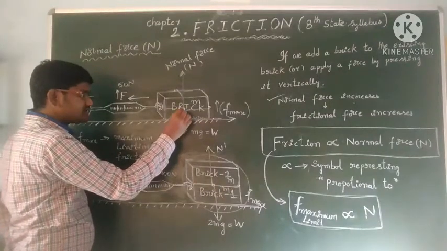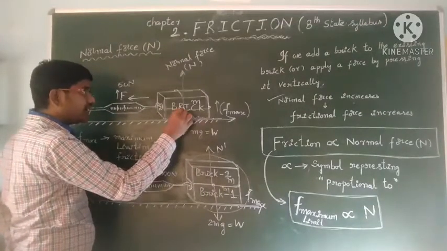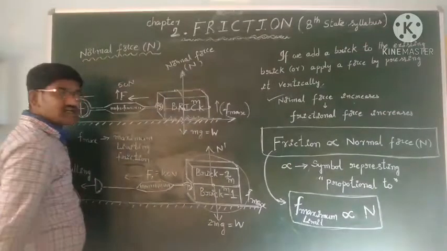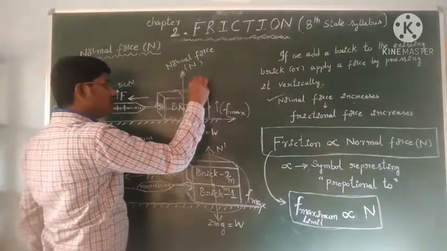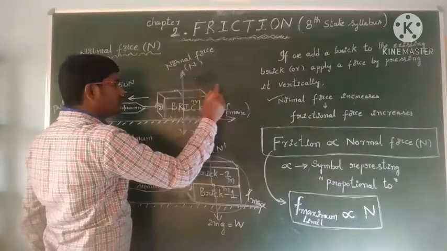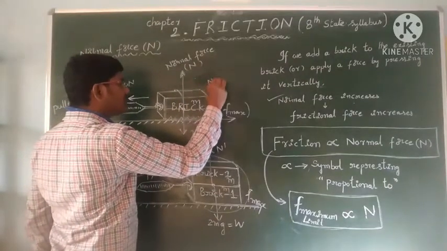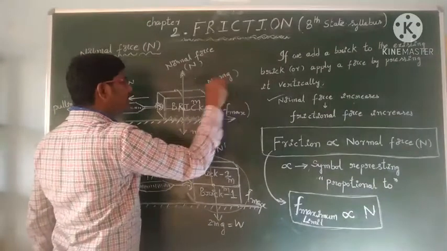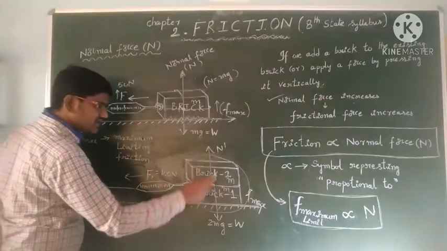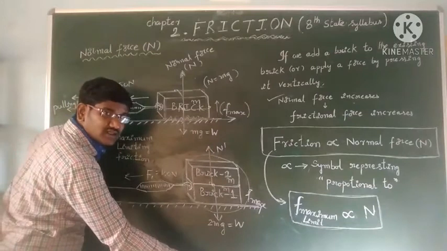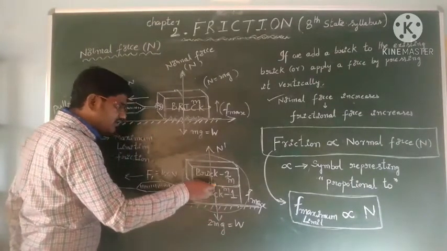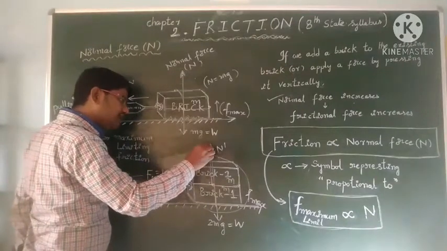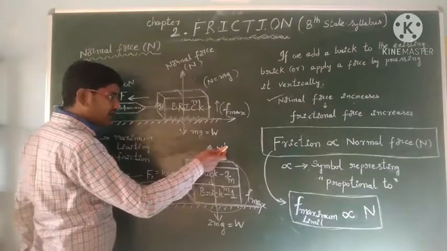Mg means this mass, its weight is acting in the downward direction, normal reaction acting in the upward direction. There is no vertical motion, so we can write here N is equal to mg. Two bricks are there which are attracted to the earth in the downward direction. Since they are not moving, the floor is exerting an equal magnitude of force in the vertical upward direction.